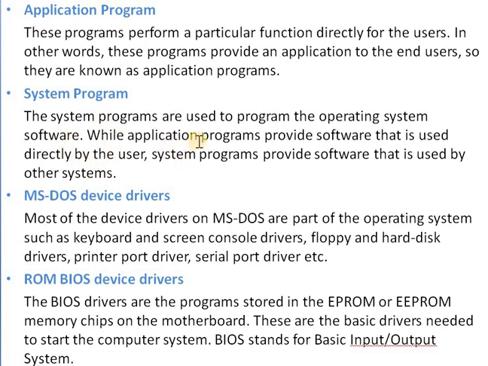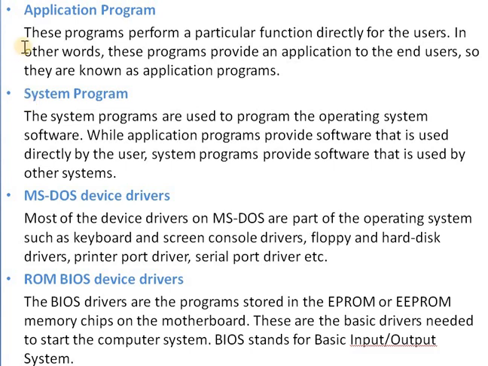Means while application programs provide software that is used directly by the user, system programs provide software that is used by the operating system. This is the main difference between application program and system program. Application programs are for the end users and system programs are for the operating system.